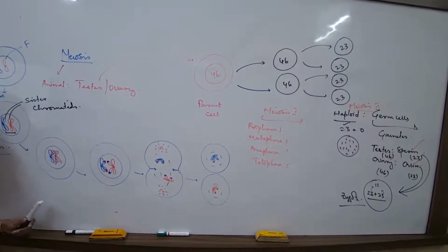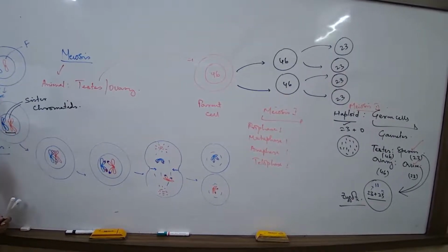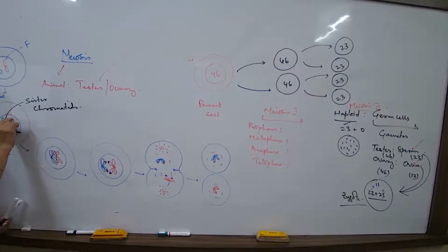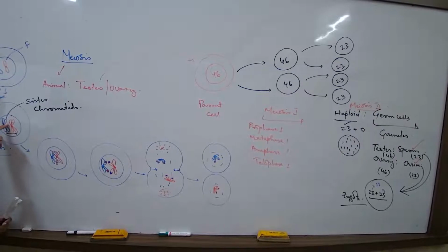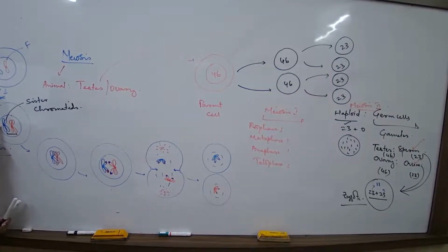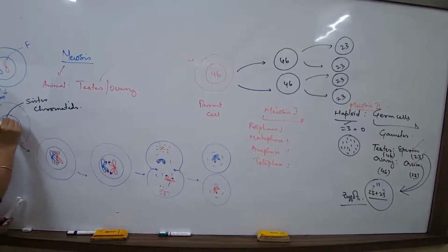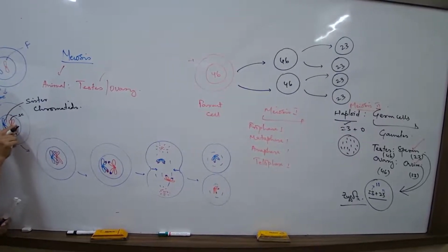Am I clear? What am I saying? These two new copies that are formed, you may find it confusing. Let me write one. This blue new copy that I am trying to show you is a duplicated copy of this chromosome. So this chromosome will be termed the sister chromatid of this one.